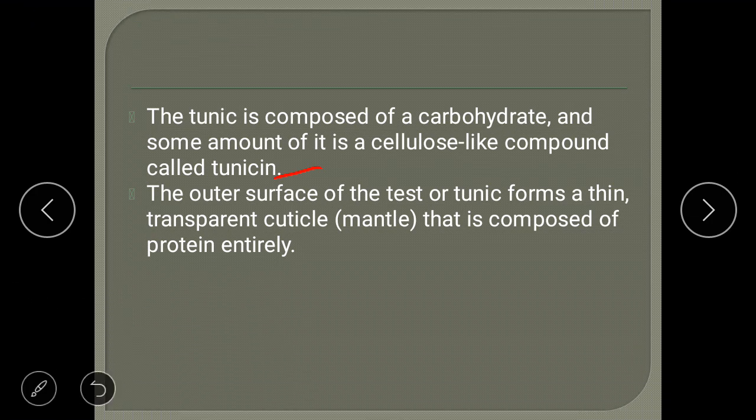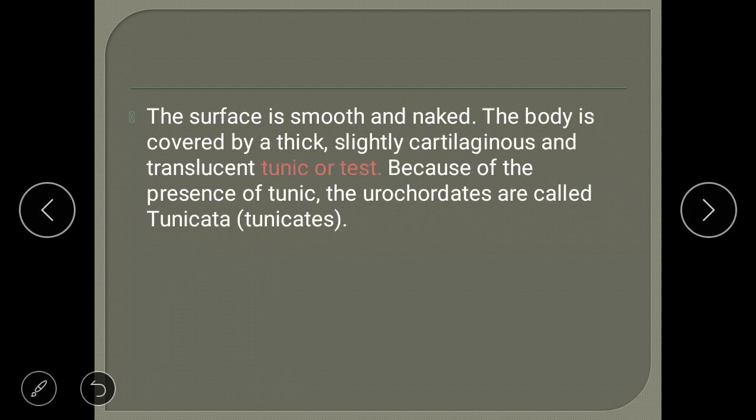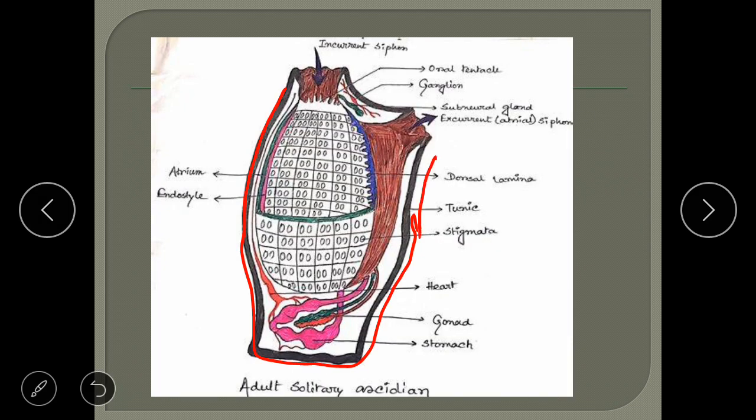Other than this, the outer surface of the test or tunic is covered by a thick protein layer. Other than the two opening structures, the whole body is covered by this tunic, which is made up of a component called tunicin.